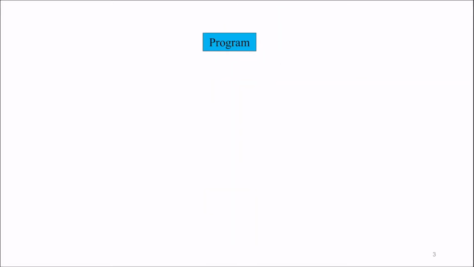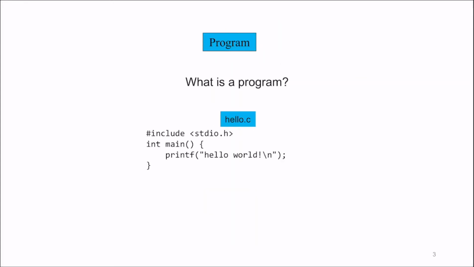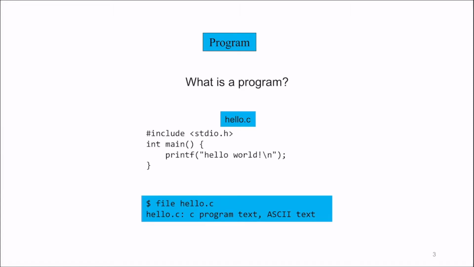What is a program? So a program is nothing but a text file. If I run this command, so this command is file. It takes one input, which is the file name. So I say file hello.c. It tells me that it's a C program text, which it infers from the .c here, and that it's ASCII.